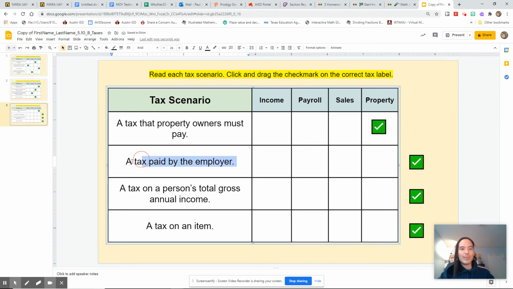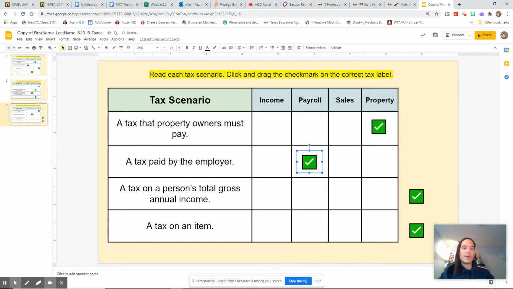All right, a tax paid by the employer. Once again, we're talking about an employer, so we're talking about paychecks. Employer is your big boss. Once again, AISD is my employer. So if my employer is paying the tax, it's coming out of my paycheck. So paycheck, payroll. All right. So employer, once again, that has to do with the boss that writes your check. Employer is the person that gives you your paycheck. So paycheck, payroll. A tax on your paycheck is your payroll tax.